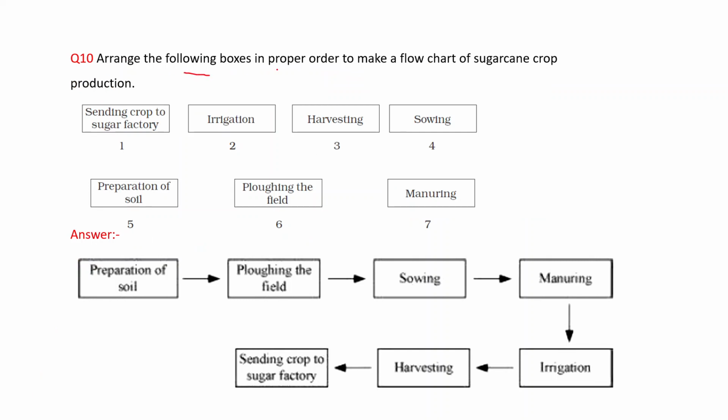Arrange the following boxes in proper order to make a flow chart of sugarcane crop production. This is given, and we have to arrange it in a proper order: sending crop to sugar factory, irrigation, harvesting, sowing, preparation of soil, ploughing of the field, and manuring. Agriculture practices we have discussed. Now, in this case, the first step should be preparation of soil. After that, ploughing the field. Then sowing, then manuring, then irrigation, then harvesting, and the last step is sending crop to sugar factory. Okay.